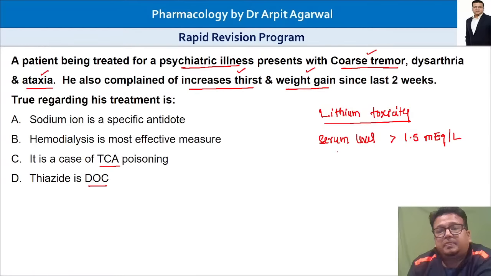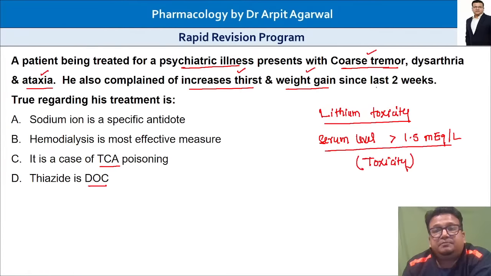The symptoms are coarse tremor, and the patient will have ataxia. Neurotoxicity, please remember, is the most important. Neurotoxic features like ataxia, dysarthria, tremor.